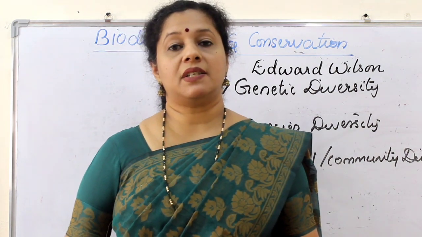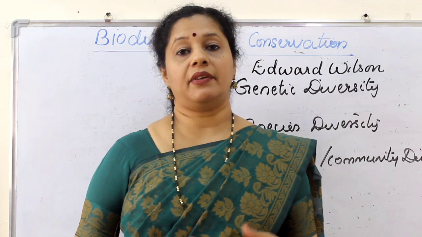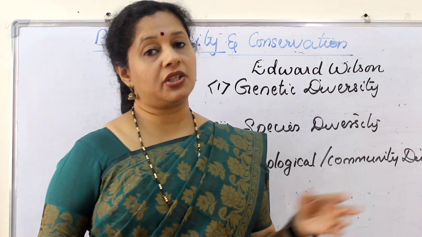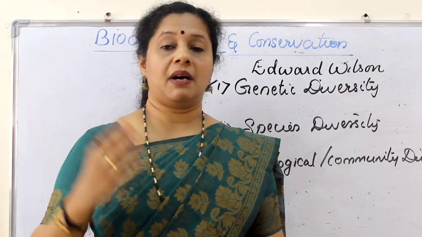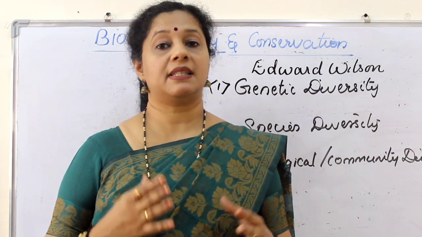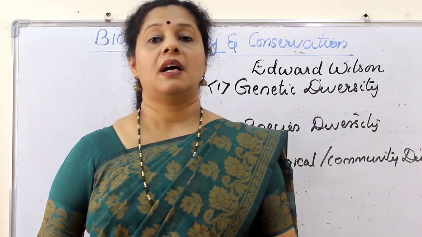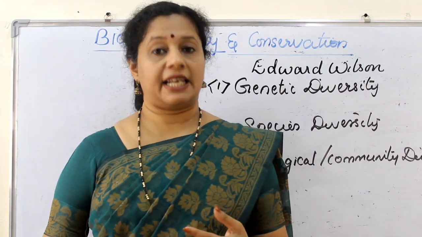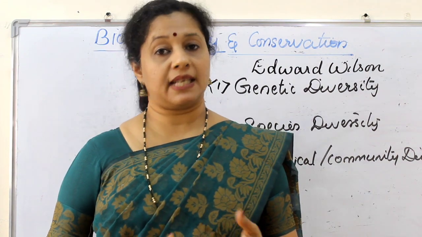The next level of diversity is called ecological diversity or community diversity. Different countries have different ecological diversity. India is a country with a high ecological diversity because we have different geographical areas in India. If you go to the Himalayas, it's snow-covered mountains. But when you come to the northern plains, it's a fertile plain. And in Rajasthan, we have scorching deserts. And in South India, we have Western Ghats and Eastern Ghats. We have wetlands, estuaries, forests, rainforests, mangroves, coral reefs, alpine meadows, etc.